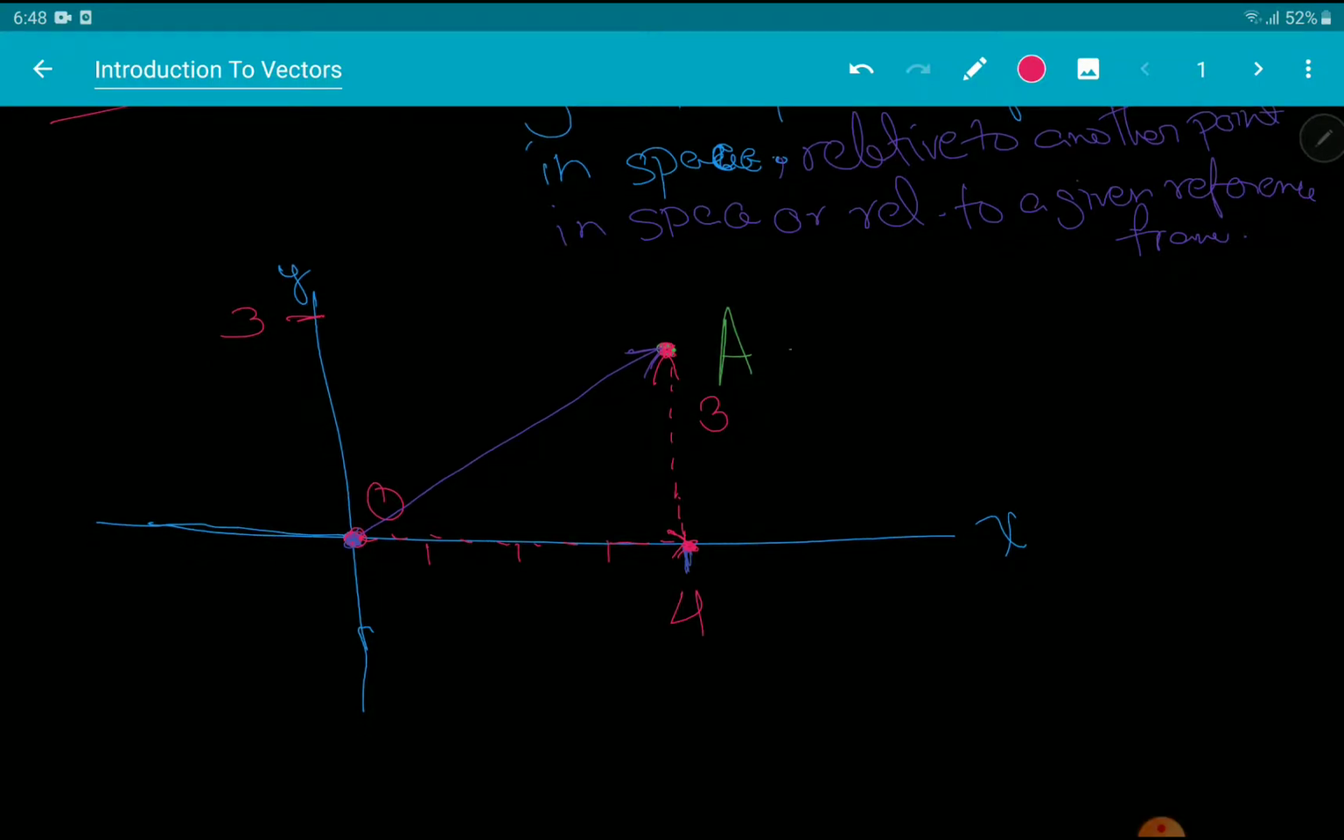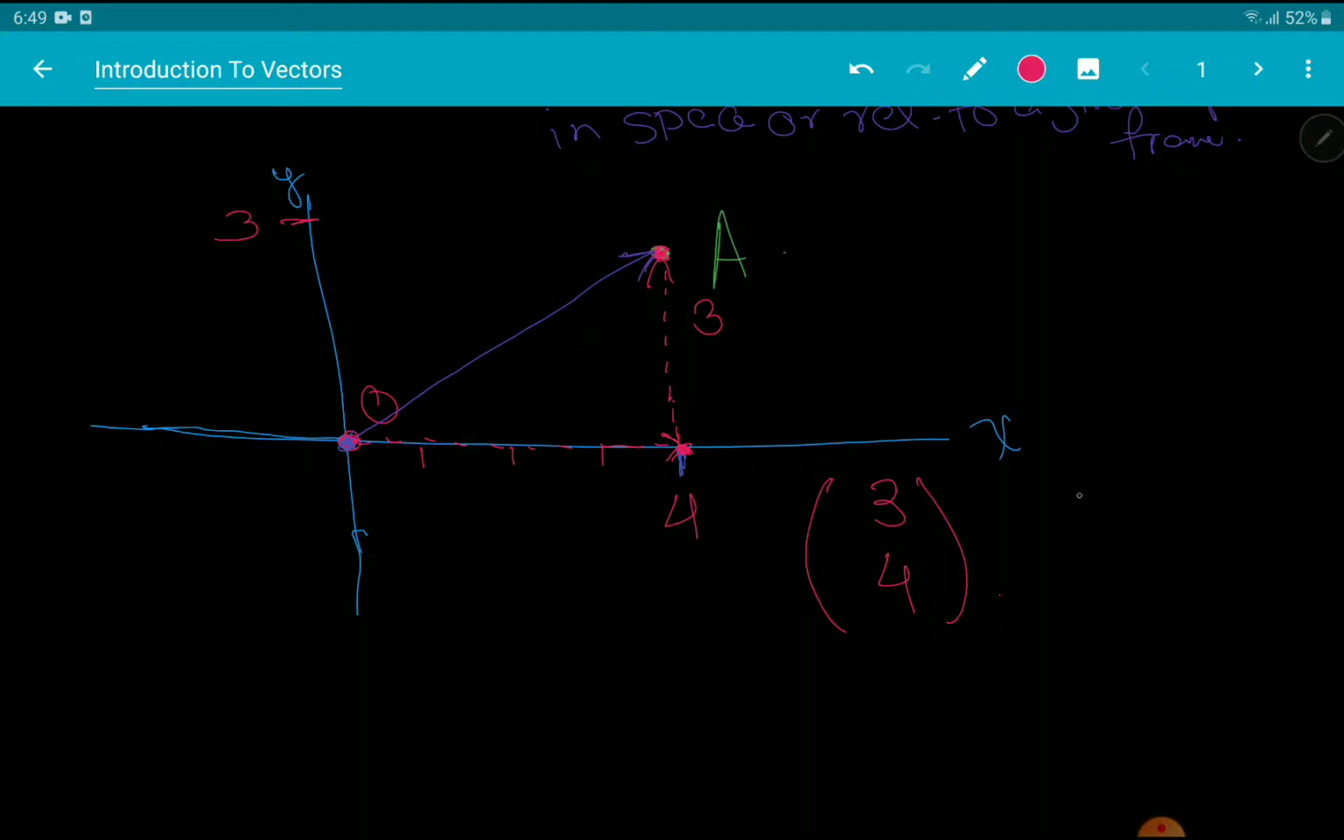So the way you represent this information in vector form is either as a column vector like this, 3, 4, or in the ij notation, 3i plus 4j, where i and j are unit vectors in the direction of the x and y axes respectively. Well, we're getting ahead of ourselves. We haven't discussed unit vectors here, but you may have seen this notation before. So let's just focus on column vectors.